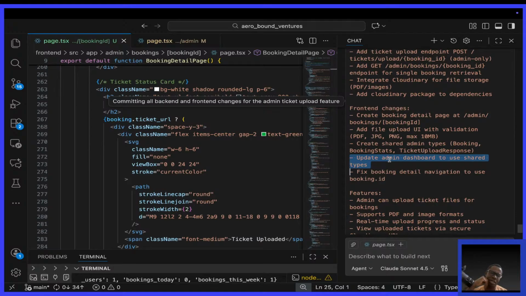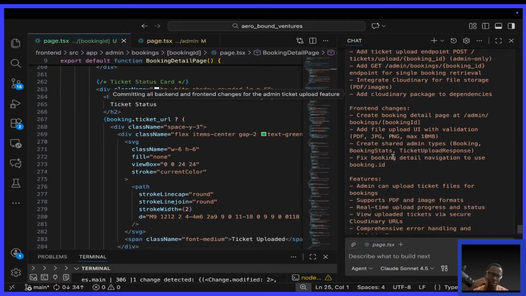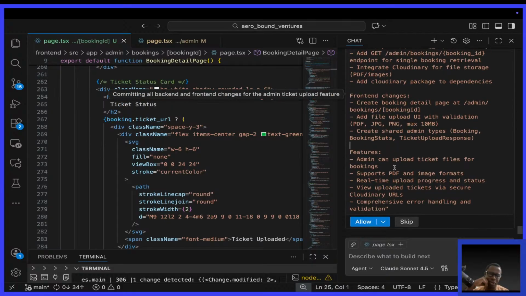I just like AI because of the design. I don't like to pay anybody to do the designs for this project, unless it first makes money. Update admin dashboard to use shared. No need for this. Fix booking detail navigation to use not this.